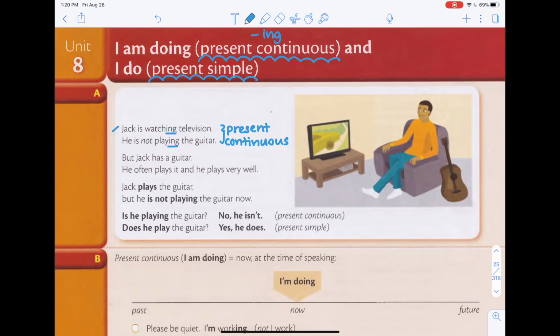Right? But Jack has a guitar. He often plays it and he plays very well. So remember, has, plays, these are infinitives, which means these sentences are present simple. So this chapter is just very simple. It's just present continuous plus present simple. All right? So how do you put these two things into a sentence?